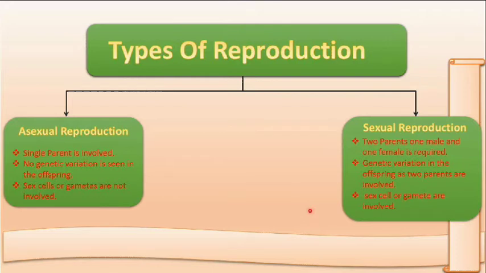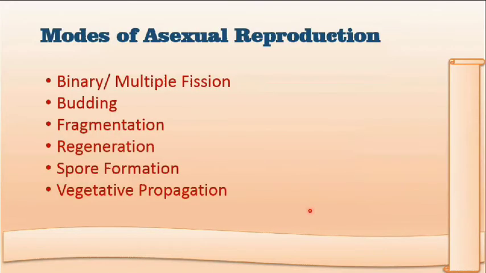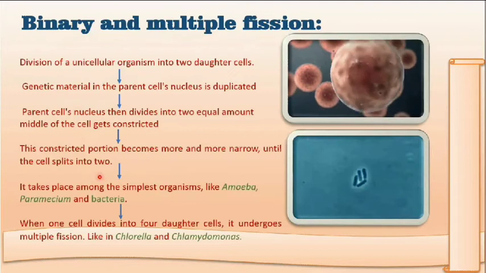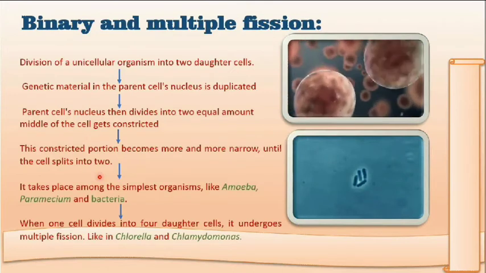Now we will take these one by one. Firstly, modes of asexual reproduction. The modes of asexual reproduction are binary or multiple fission, budding, fragmentation, regeneration, spore formation, and vegetative propagation. Firstly, binary fission.